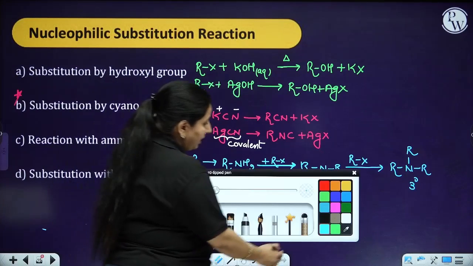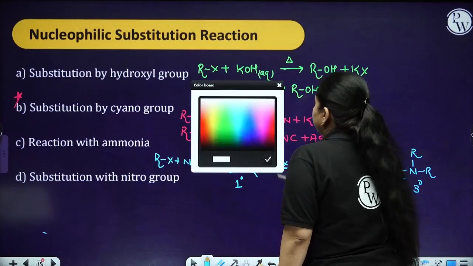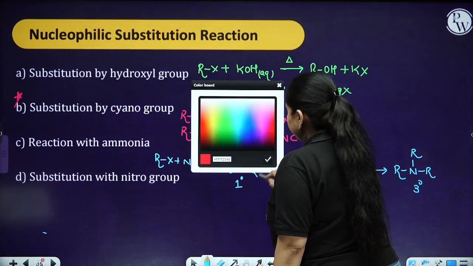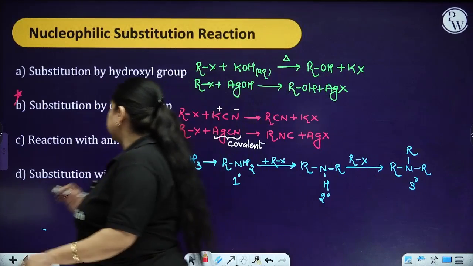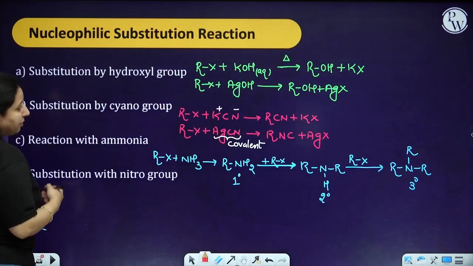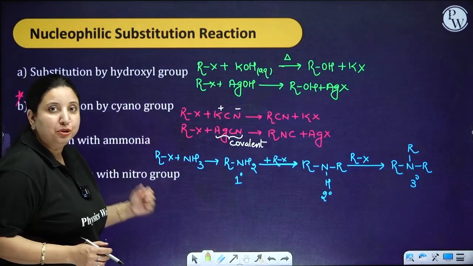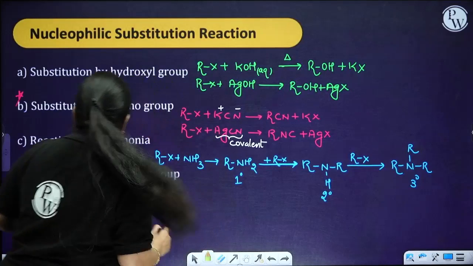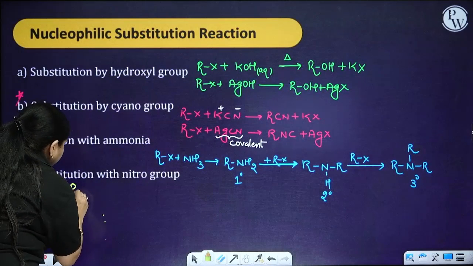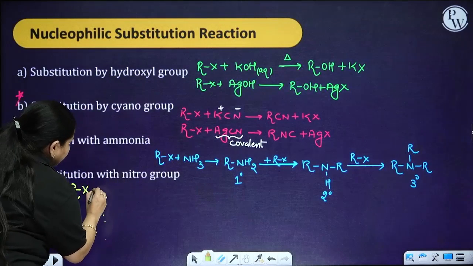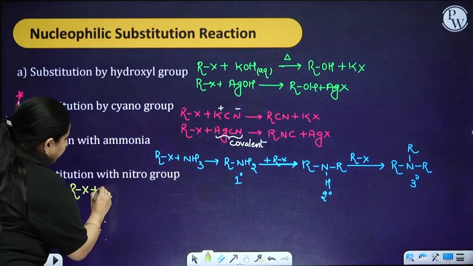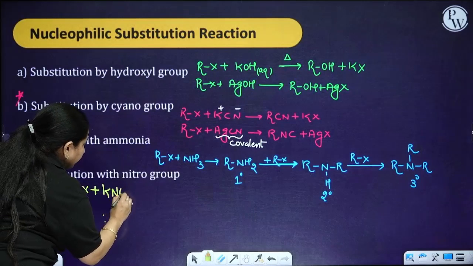Next reaction is your reaction with the nitro group. Now when you are going to have a reaction with the nitro group, it is somewhat similar to the reaction with the cyano group. Reaction is also very important for us. Look how. You take any alkyl halide, make it react with KNO2.